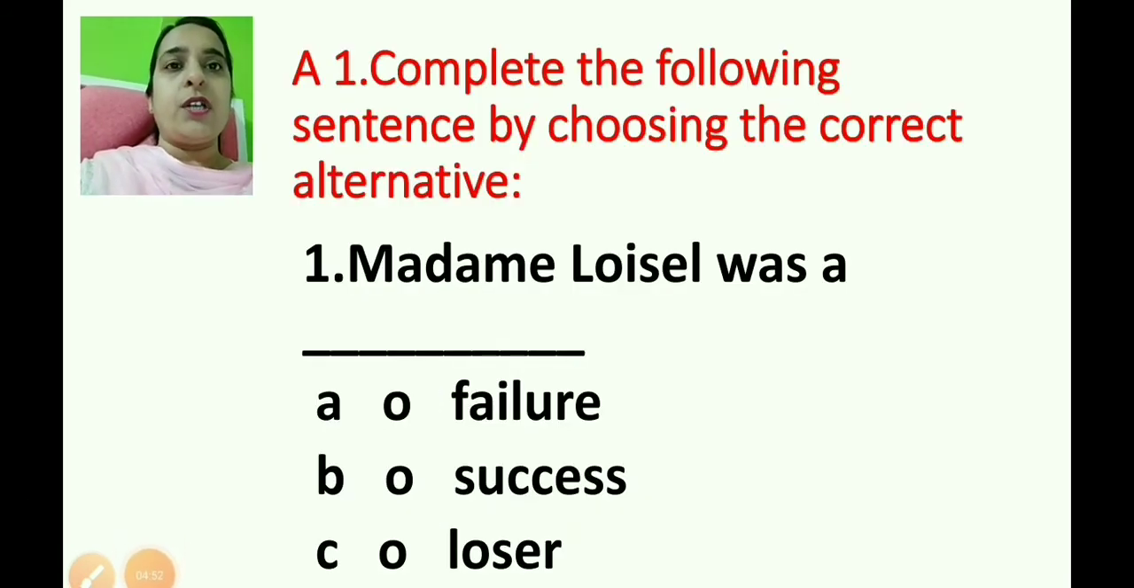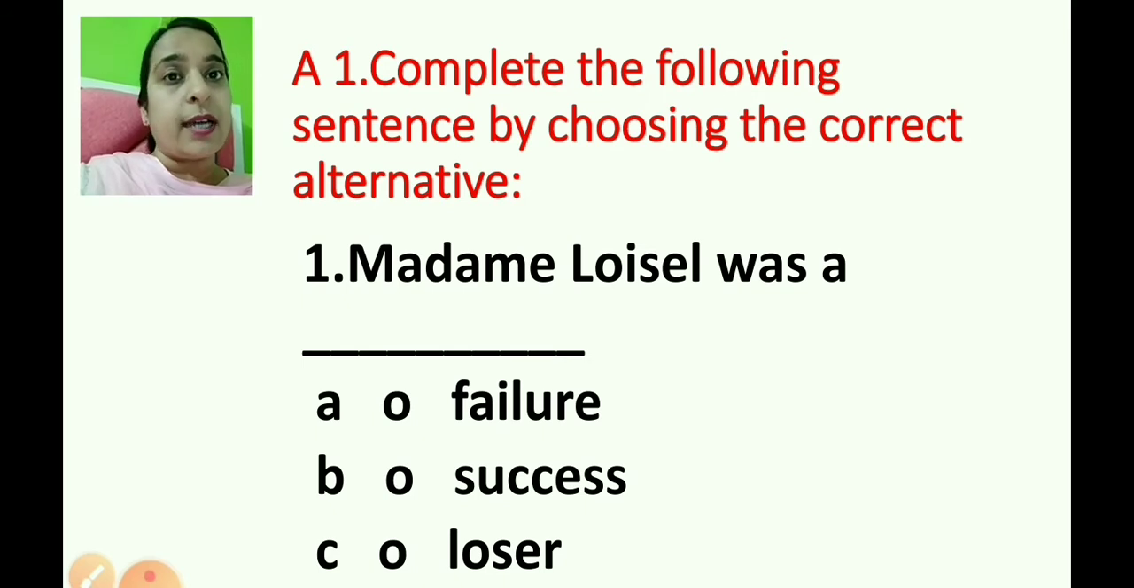Yes, now, children, just have a look. Complete the following sentence by choosing the correct alternative. Madame Loisel was a dash. Now, you have to choose from the given options. Madame Loisel was a failure, success or loser. So you have to click on the correct option.